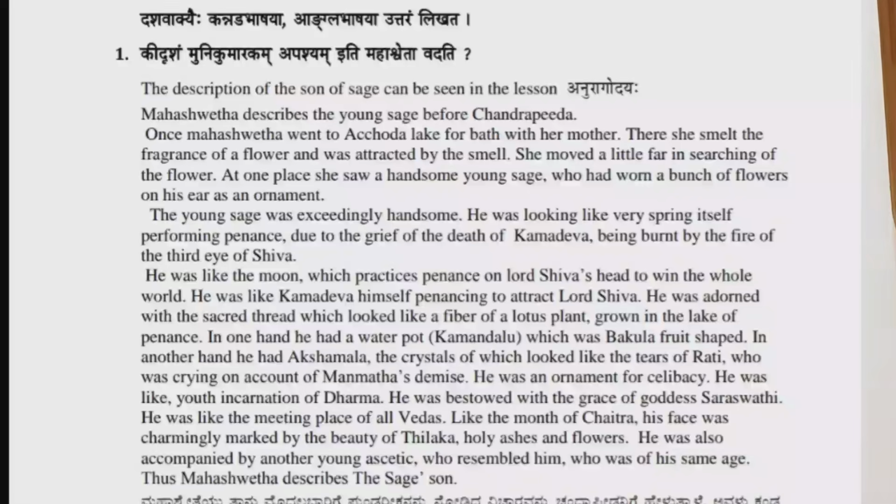Mahashweta describes the young sage before Chandrapida. Once Mahashweta went to Achoda lake for a bath with her mother. There she smelt the fragrance of a flower and was attracted by the smell. She moved a little far in search of the flower. At one place she saw a handsome young sage who had worn a bunch of flowers on his ear as an ornament. The young sage was exceedingly handsome.